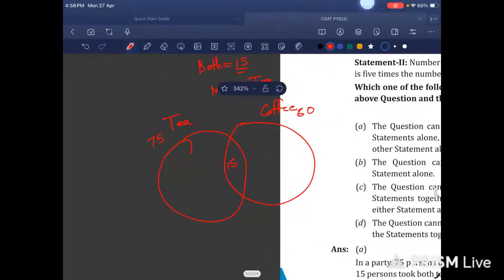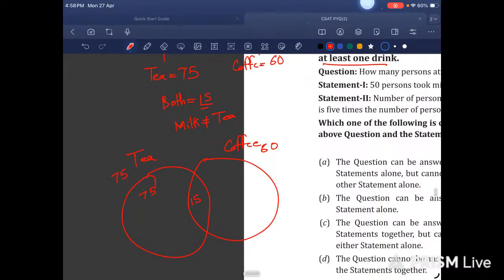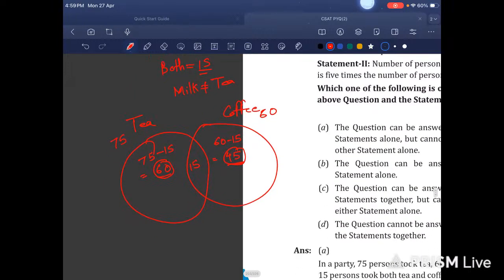Now we need to find the persons who take only tea. 75 minus 15 gives you 60. And for coffee, we have 60 minus 15, that will give you 45. 45 persons are drinking only coffee, and 60 persons are drinking only tea. And there are 15 who drink both of them.